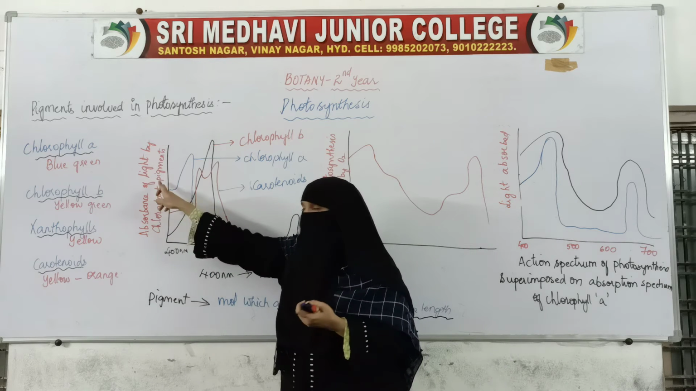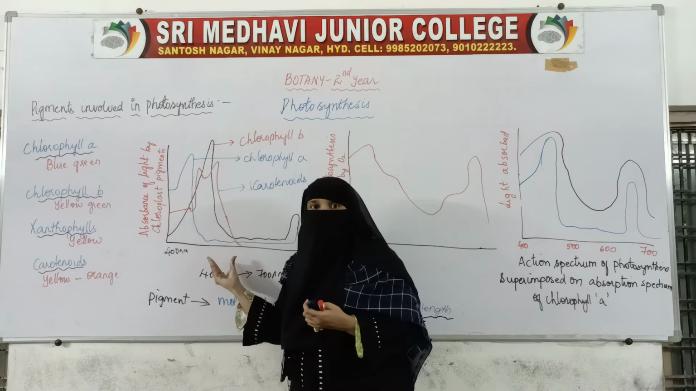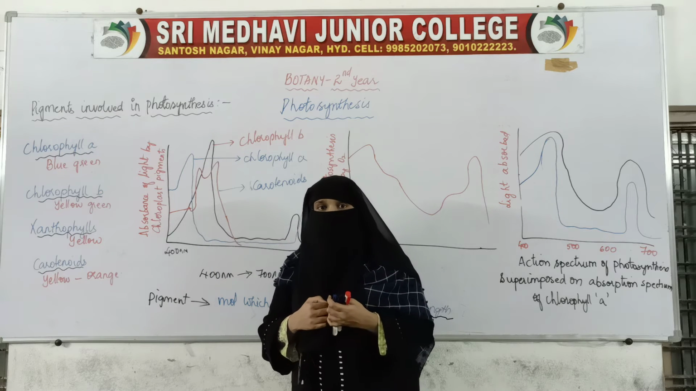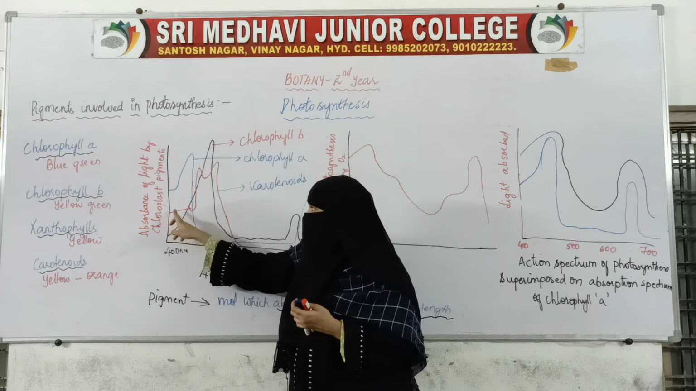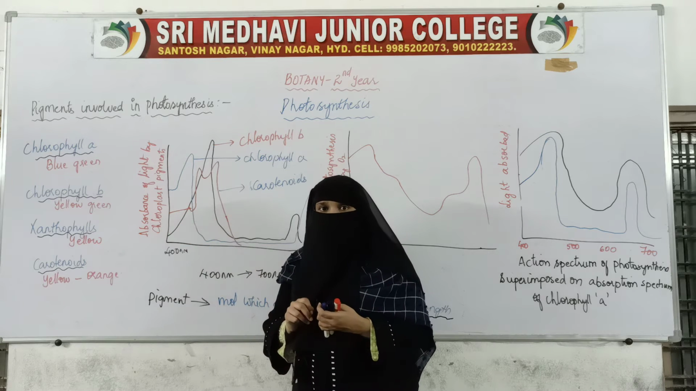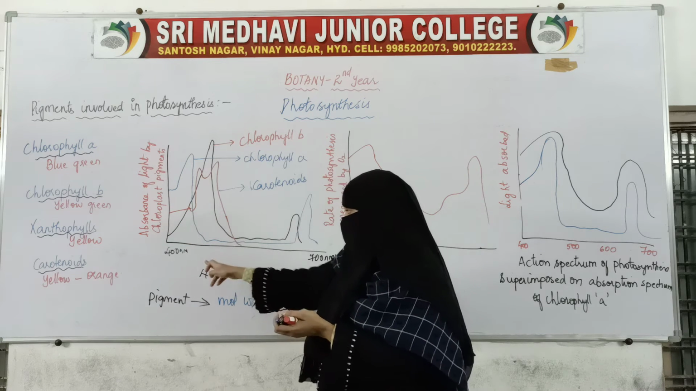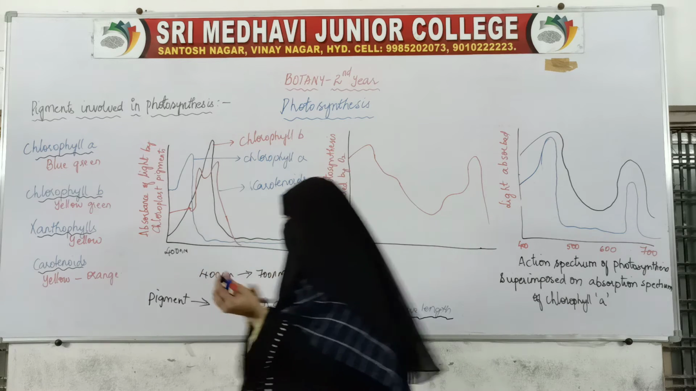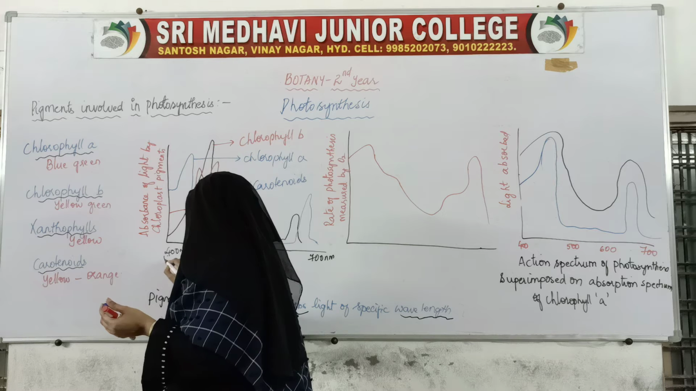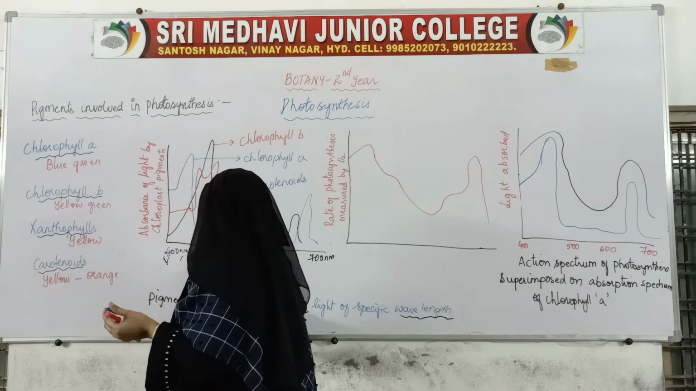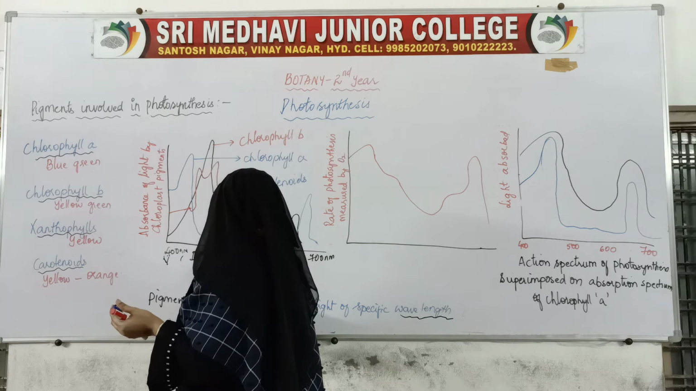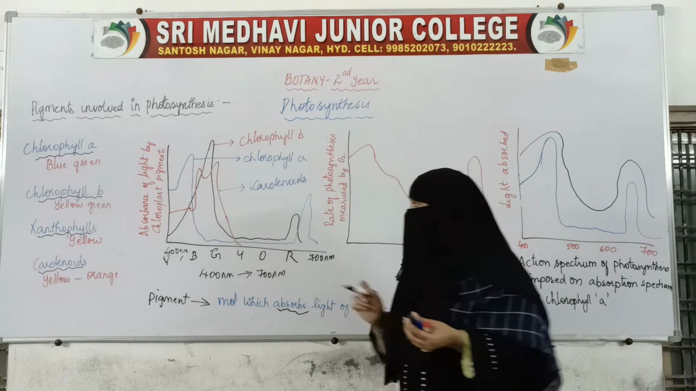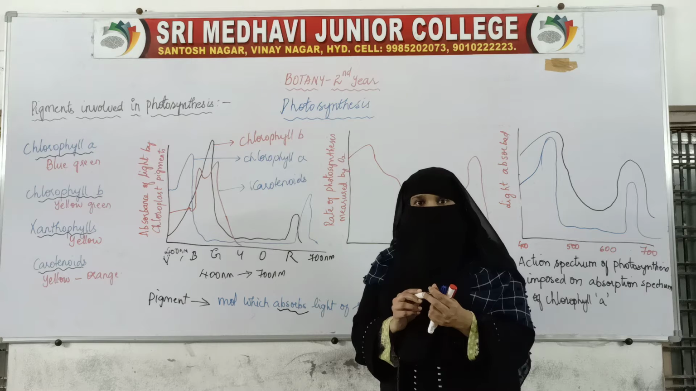So when pigments absorb light, which wavelengths will they be absorbing? This chlorophyll A will absorb the sunlight, that is VIBGYOR, because this visible light splits into 7 colors.